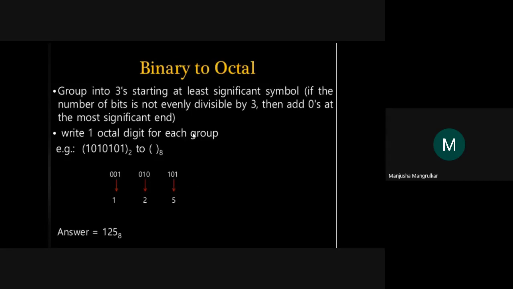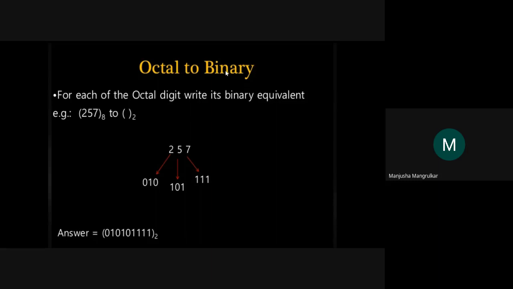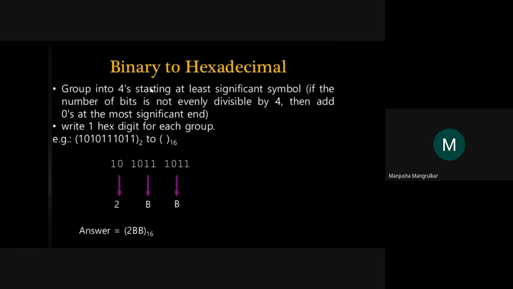Binary to octal: just group the bits in threes and write the octal digit for each three-bit group. Then octal to binary: whatever the binary of each octal digit is, we can write directly. Then binary to hexadecimal: group 4 bits from the LSB and write the hexadecimal digit for each group.